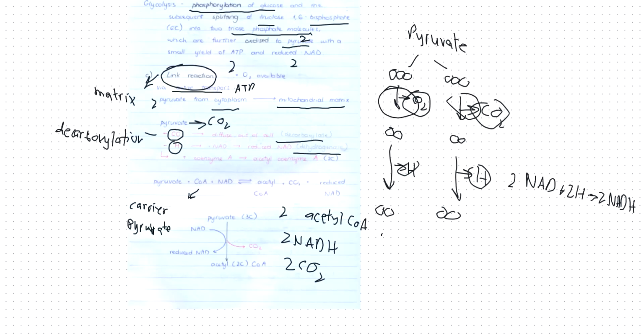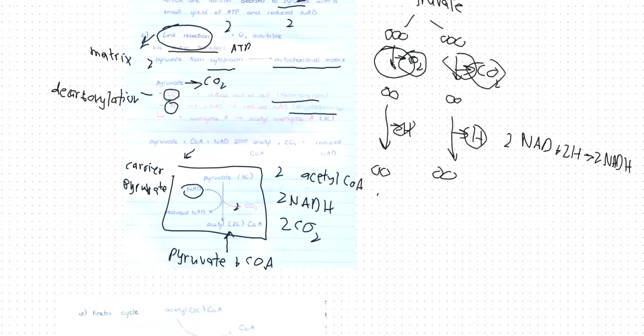Basically, this is the summary of the link reaction, where pyruvate would release two hydrogens. So NAD would gain the two hydrogens and become reduced NADH. And you will also release two carbon dioxide molecules. And what you get is acetyl coenzyme A, which is basically pyruvate combined with coenzyme A. So acetyl coenzyme A is pyruvate plus coenzyme A. When you combine these two, you make acetyl coenzyme A.